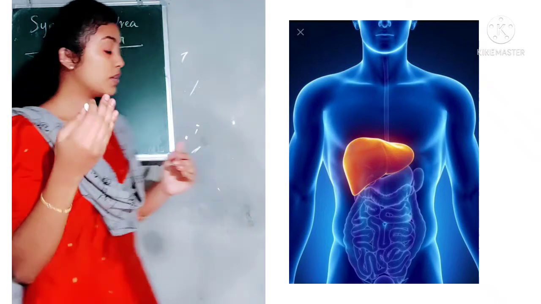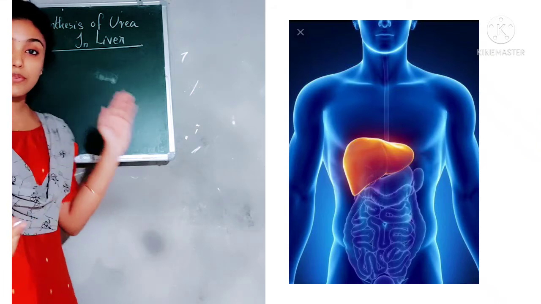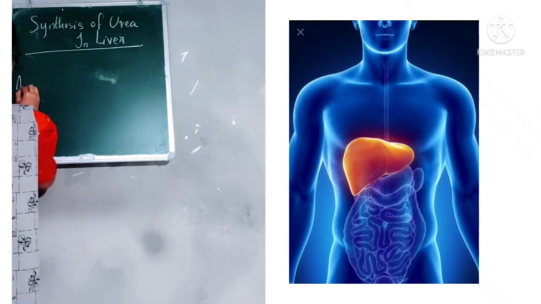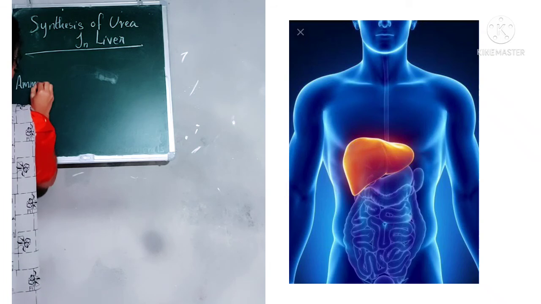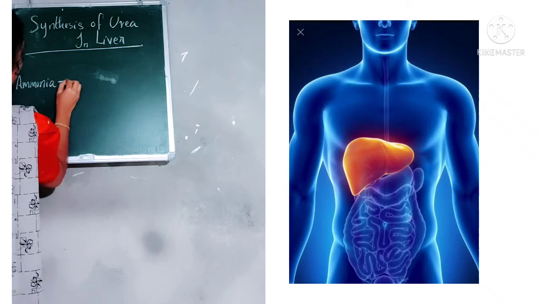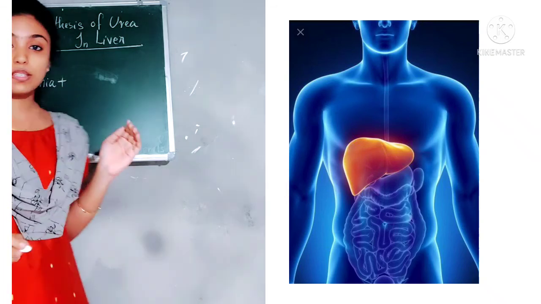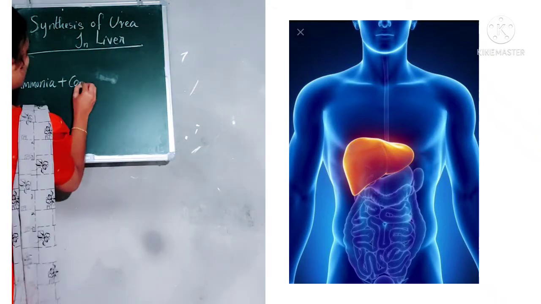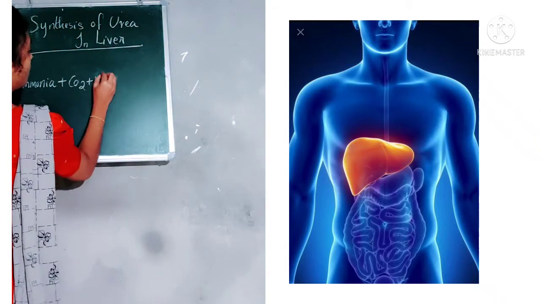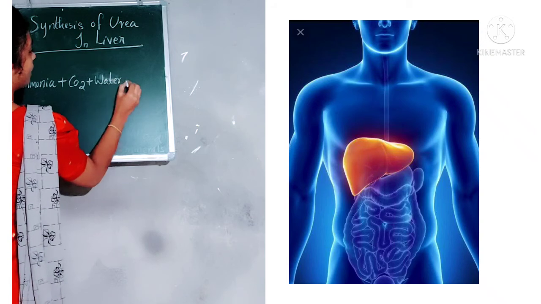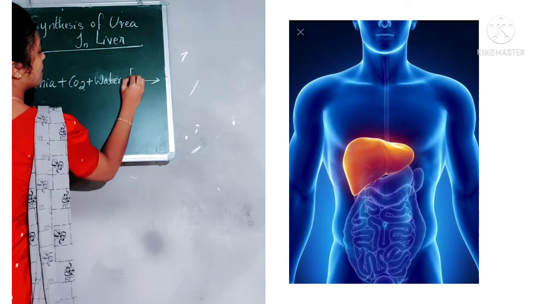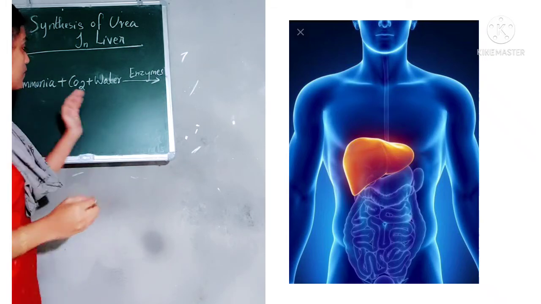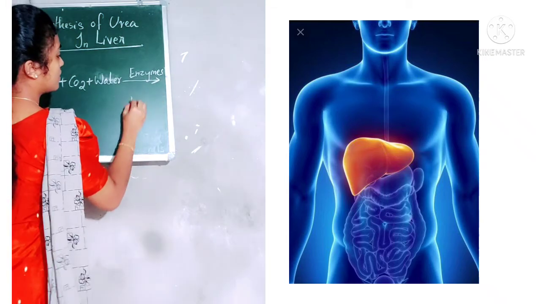So we know that the ammonia reaches the liver through blood. So, ammonia reacts with carbon dioxide and water. Ammonia reacts with carbon dioxide and water in the presence of certain enzymes. And finally, it converts into urea.